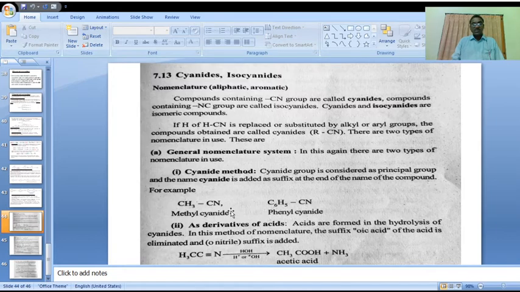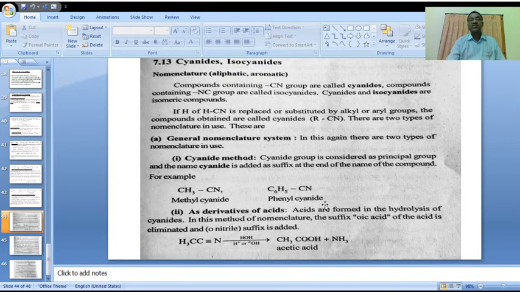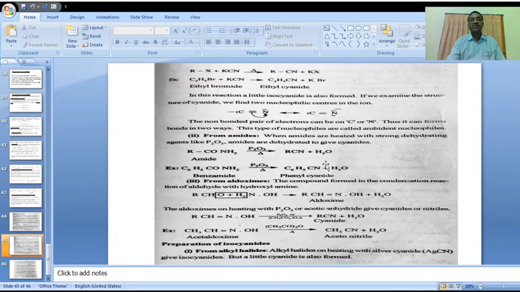Is it clear? Phenyl isocyanide, if it is C6H5NC, is phenyl isocyanide. In the IUPAC system, phenyl isonitrile or phenyl carbylamine. Is it clear? Phenyl carbylamine. This is about nomenclature of cyanides and isocyanides.